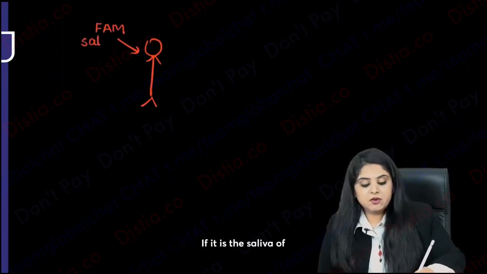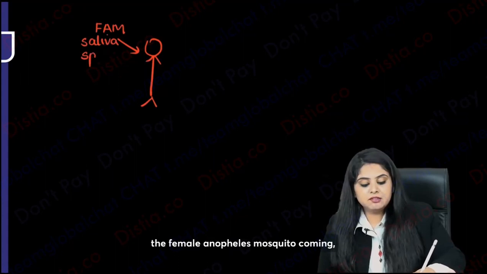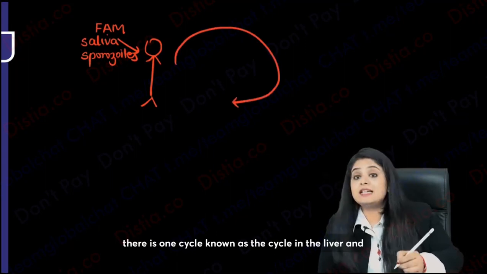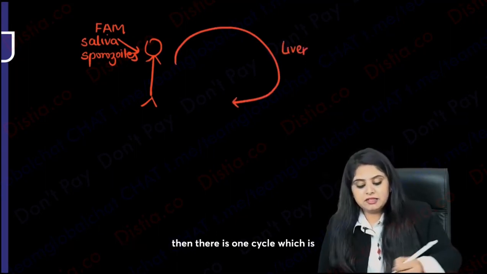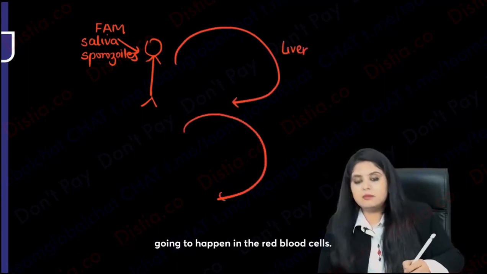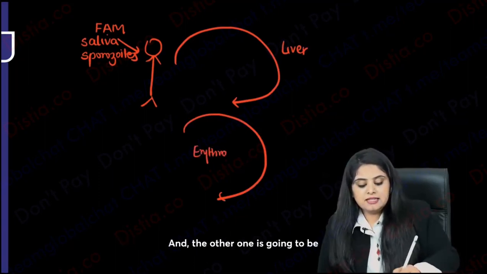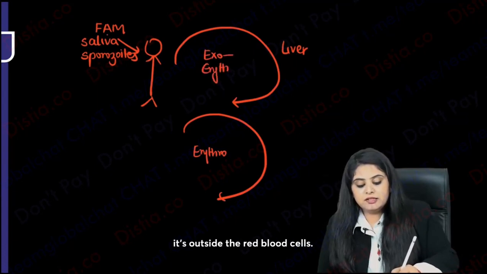If it is the saliva of the female Anopheles mosquito coming, this means the sporozoites are going to come to us. As soon as the sporozoites come, there is one cycle known as the cycle in the liver, and then there is one cycle which is going to happen in the red blood cells. The red blood cell one is the erythrocytic cycle, and the other one is the exoerythrocytic cycle, because it's outside the red blood cells.